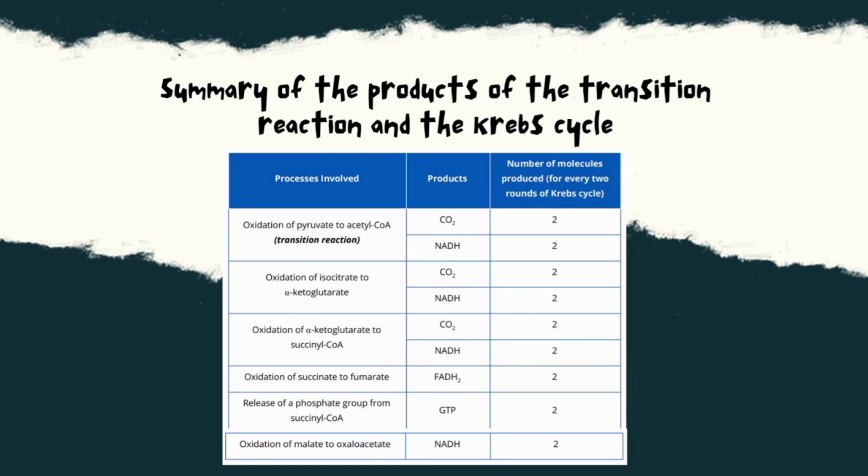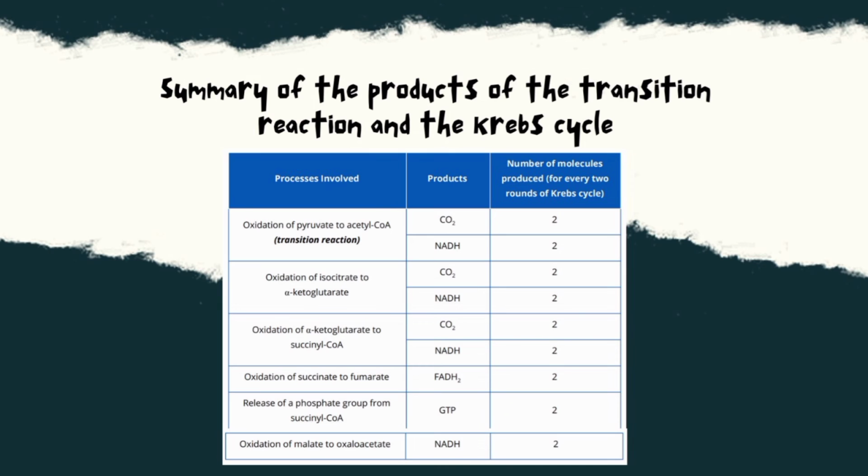So, pagdating sa oxidation of pyruvate to acetyl-CoA, oxidation of isocitrate to alpha-ketoglutarate at oxidation of alpha-ketoglutarate to succinyl-CoA ay CO2 or carbon dioxide at NADH, nicotinamide adenine dinucleotide hydrogen ang products nila.